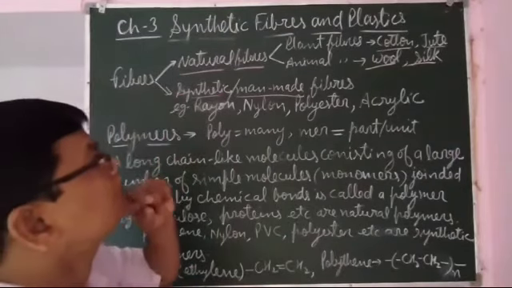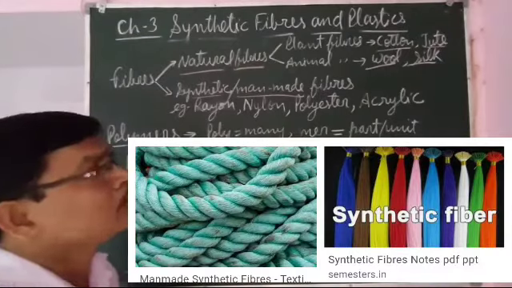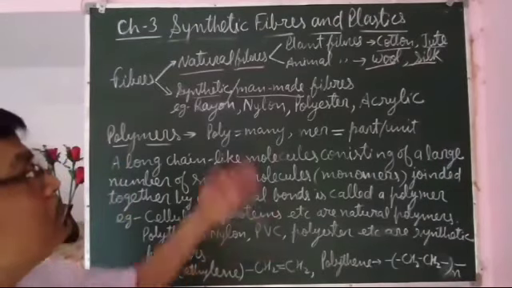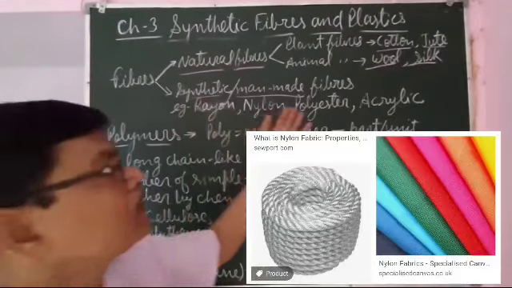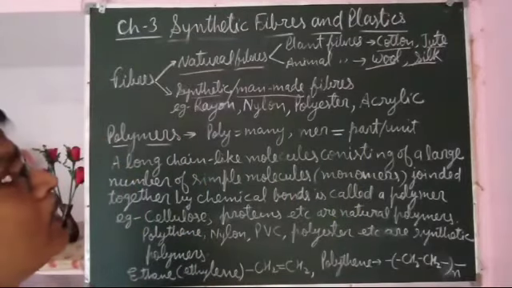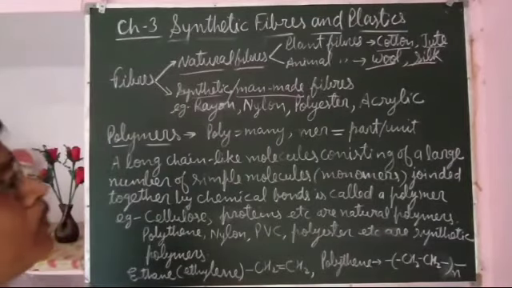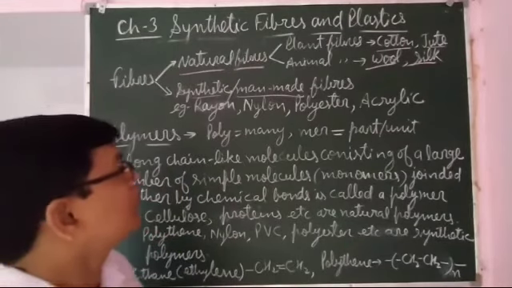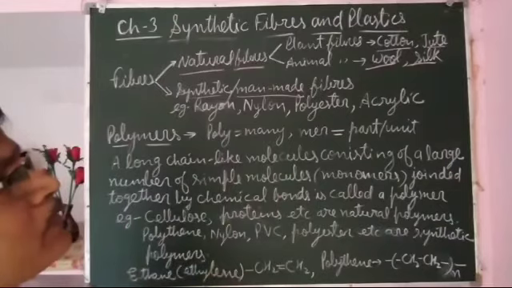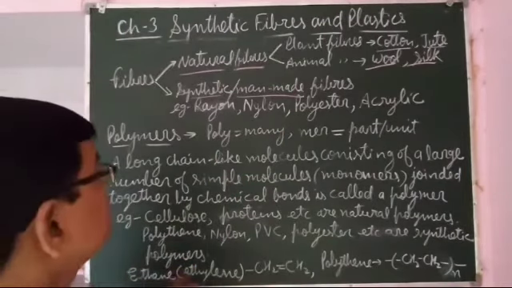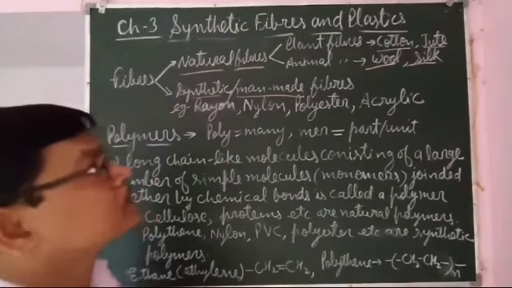The next category is synthetic fibers or man-made fibers. Here in this class you will study about synthetic fibers. Synthetic fibers such as rayon, nylon, polyester, acrylic, these are all synthetic fibers. Before starting about the synthetic fibers, since near about all the fibers and plastics are also polymers, we should know what is a polymer. What are polymers?